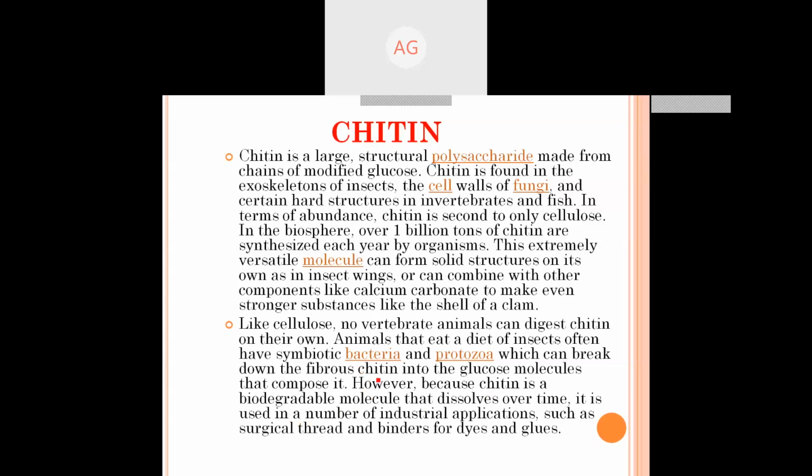Like cellulose, no vertebrate animal can digest chitin on their own. Again, it is indigestible. Animals that eat a diet of insects often have symbiotic bacteria and protozoa, which can break down the fibrous chitin into the glucose molecules that it is composed of, because animals have no enzymes to digest chitin. However, because chitin is a biodegradable molecule that dissolves over time, it is used in a number of industrial applications also, such as a binder for dyes and glue.